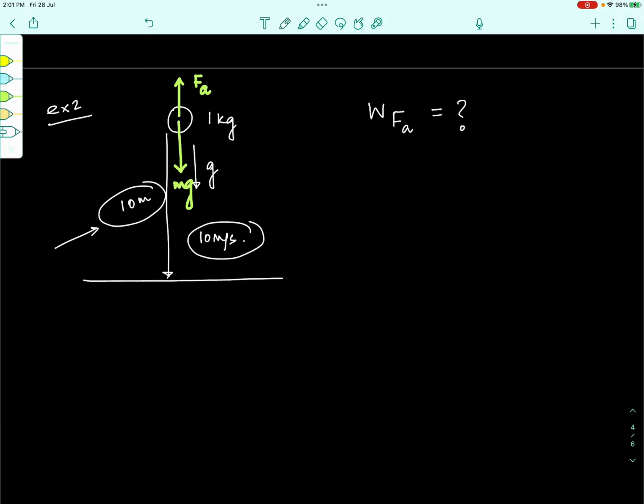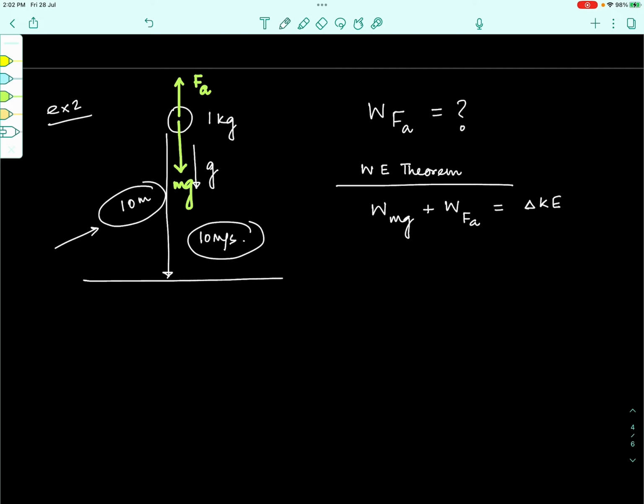And the total work done by the two forces will be equal to the change in kinetic energy of the block, right? So in this case, using the work energy theorem, can we say that the work done by mg, the gravitational force, plus the work done by the air friction, should be equal to the change in the kinetic energy of the body?